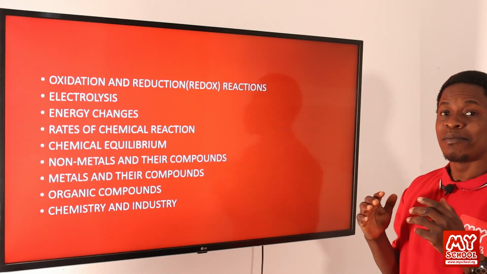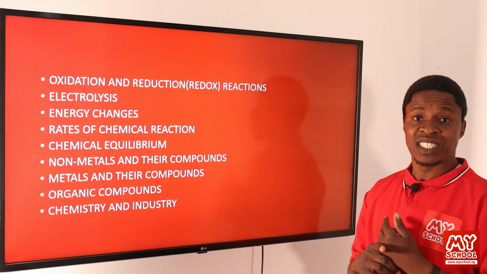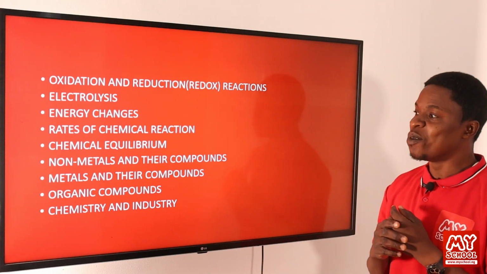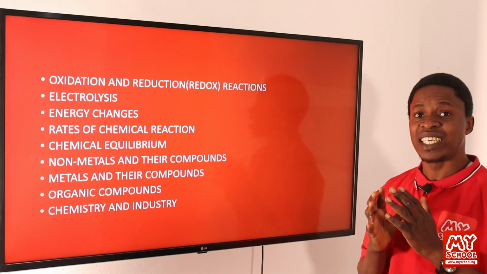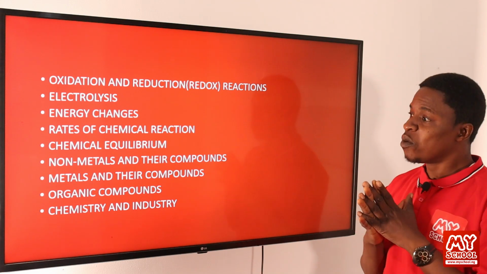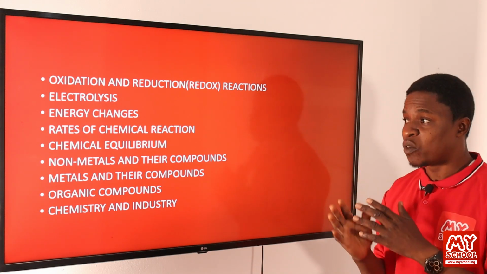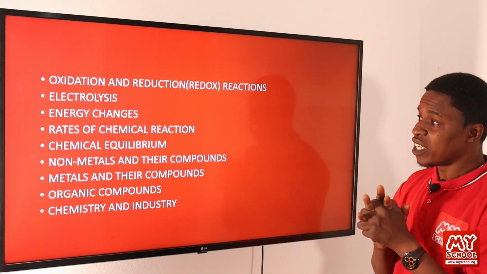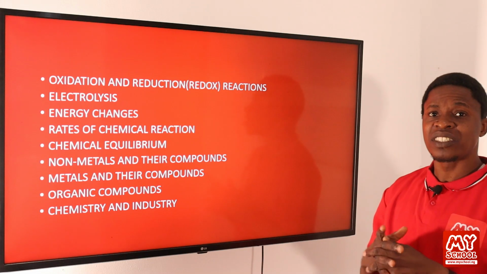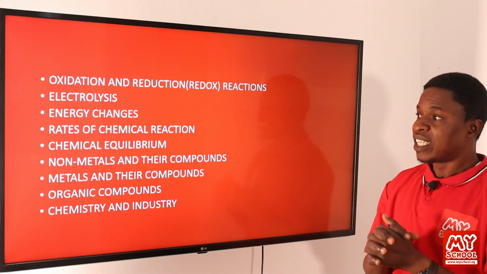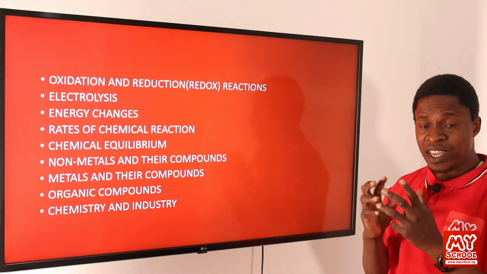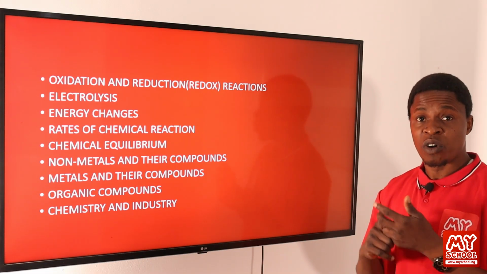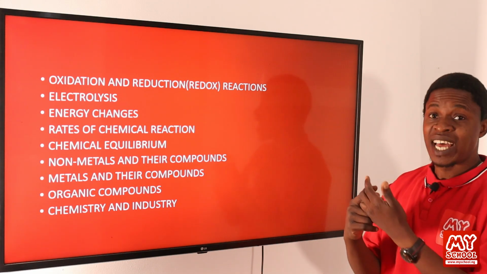Chemical equilibrium, we look at what the definition of system is. We look at what the definition of a surrounding is. We look at what a dynamic equilibrium is. We look at different examples of equilibrium solutions, equilibrium reactions that we can have. Then we'll be looking at factors that can actually affect the chemical equilibrium. Factors such as changes in temperature, changes in volume or concentration of the reacting species.